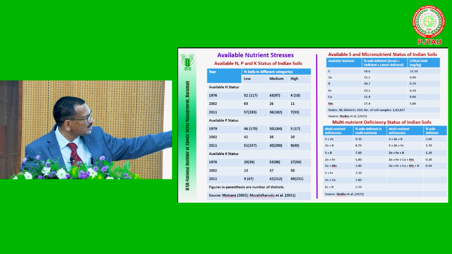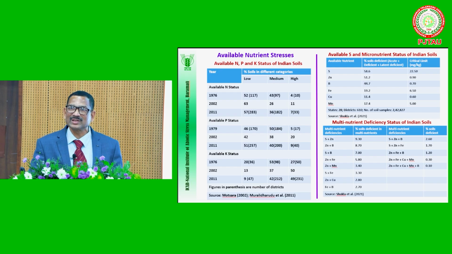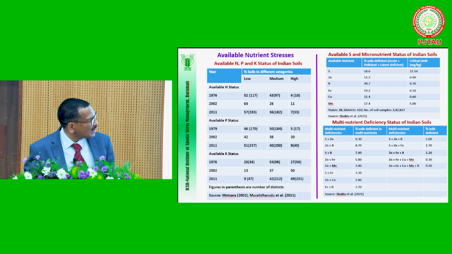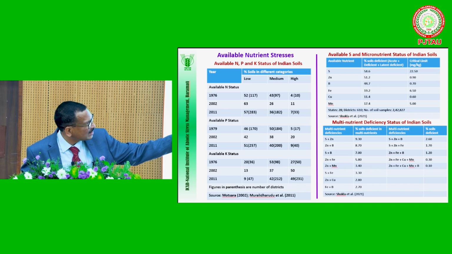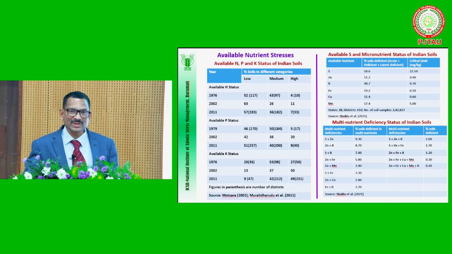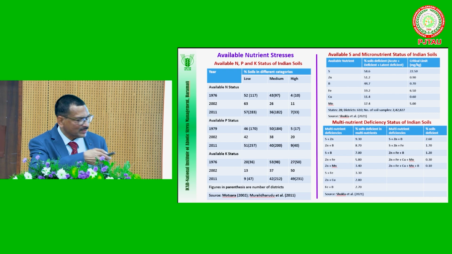For example, sulfur and zinc are deficient together in 9.3% of Indian soils. If we see that last one, zinc, iron, copper, manganese, all the 4 nutrients are deficient in 0.3% of soils. Like that also I have shown. Sulfur, zinc, boron, for example, 2.6% of the soils. What I mean to say is that addressing one particular nutrient or one constraint may not be helpful. That is why I worked out this type of relationships.